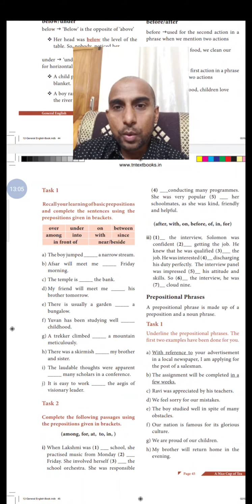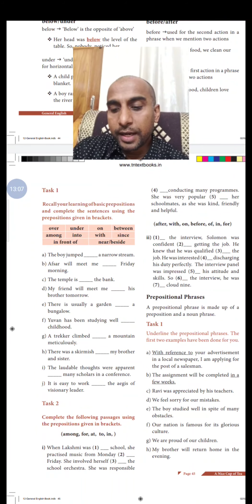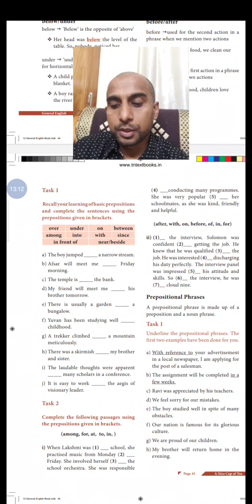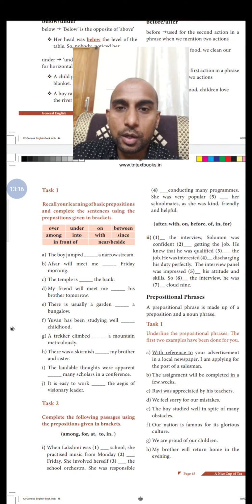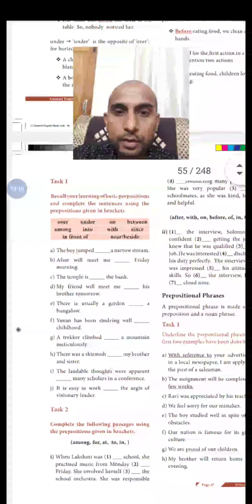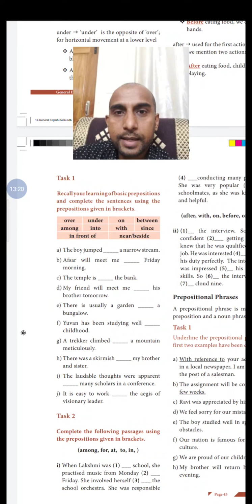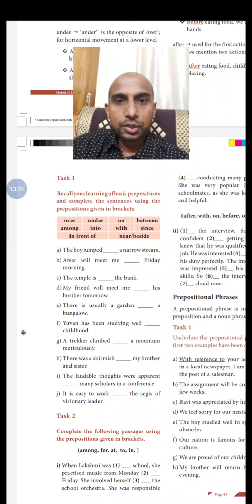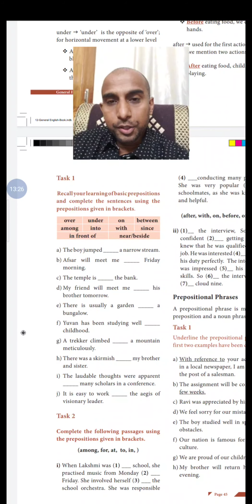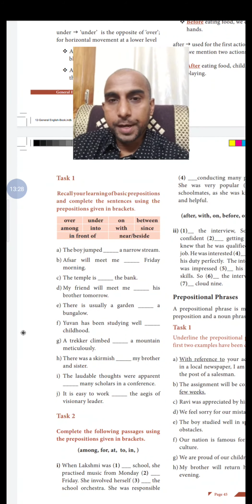So task 1, recall your learning of basic prepositions and complete the sentences using the prepositions given in brackets. You have to choose the preposition which is given in the brackets over there. Okay, the first one. I'll read out the answer, and after finishing, you can check it. The boy jumped into a narrow stream.